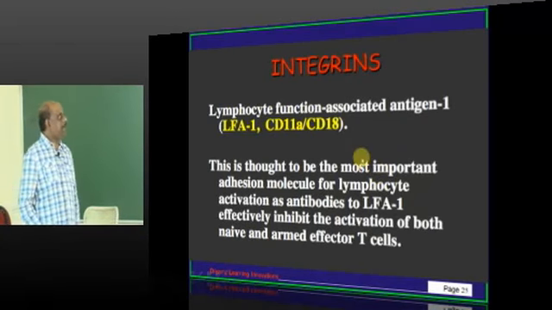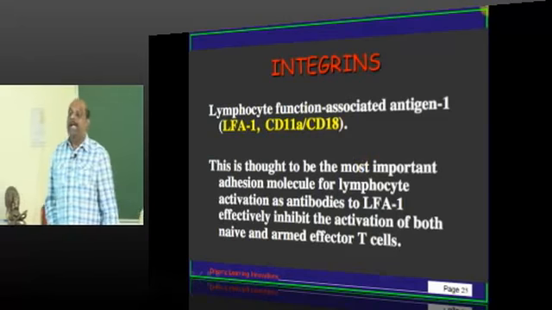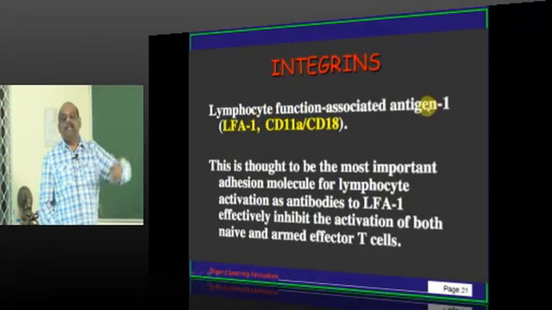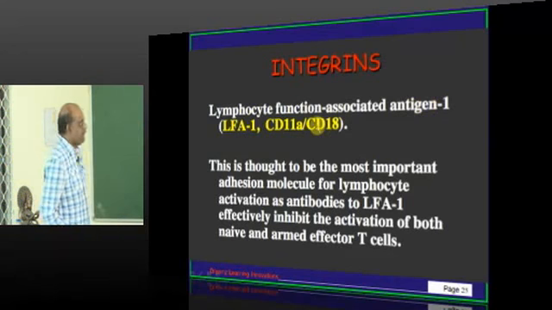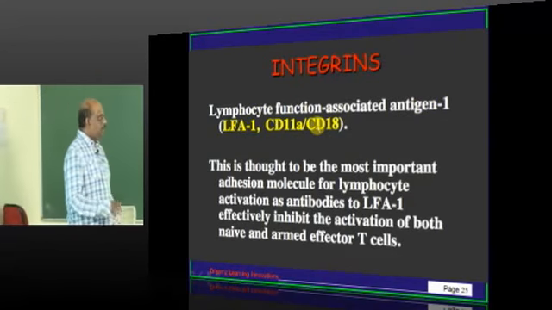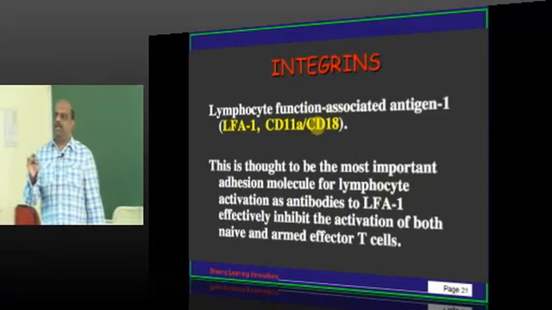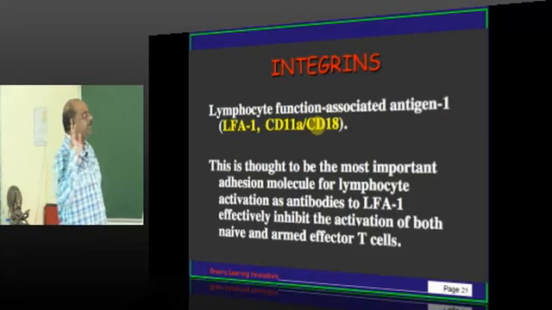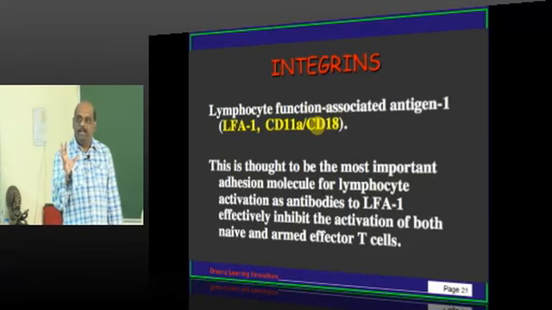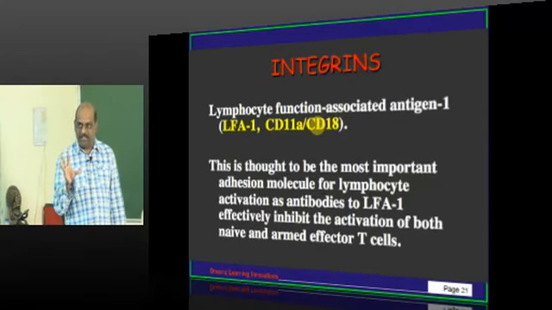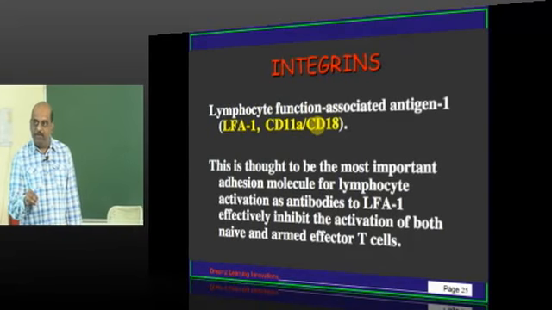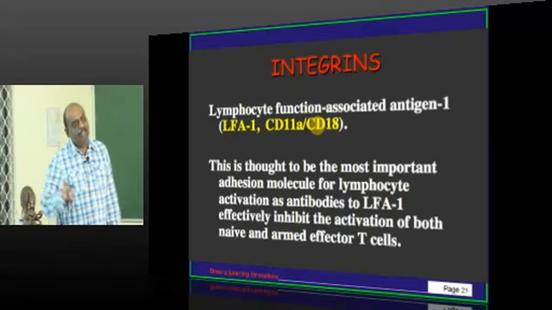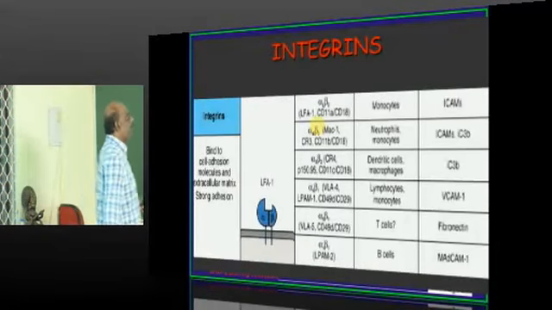Then, one of the very important types of integrin is called LFA1. LFA1, the lymphocyte function associated antigen 1, is the name which is being given. So this LFA1 is, as I told you, the most important integrin expressed on the T lymphocytes, T cells, which is generally in a low affinity state. On chemokine activation it becomes high affinity and makes it bind with the APC. So that's what we need to appreciate.